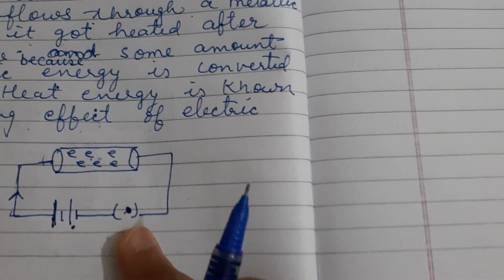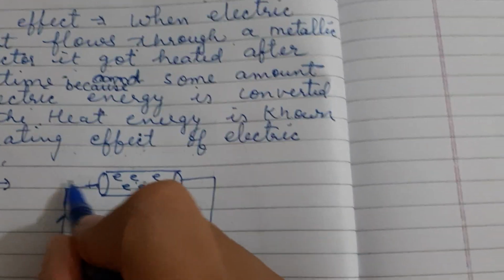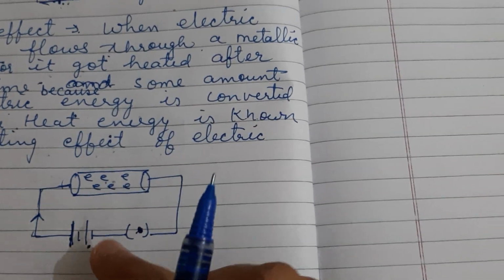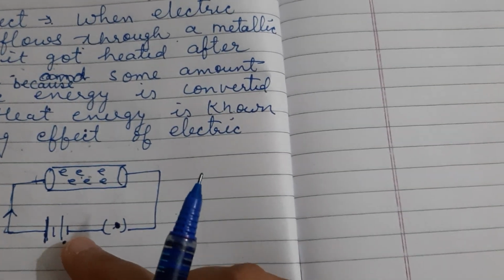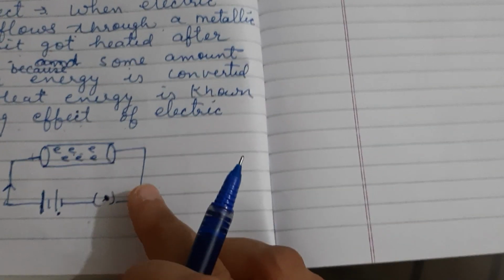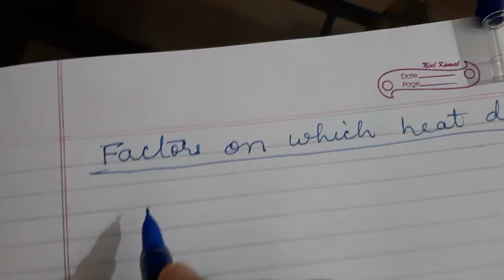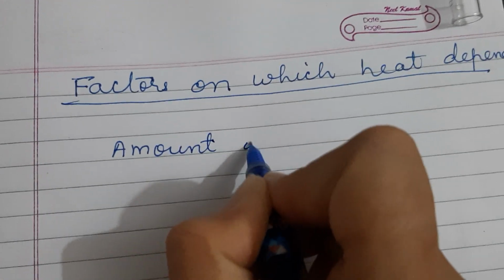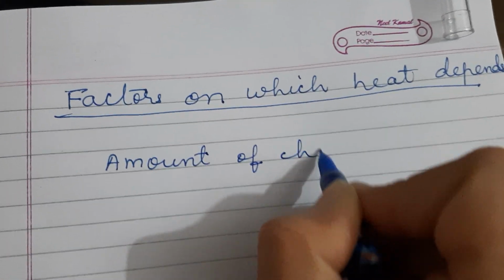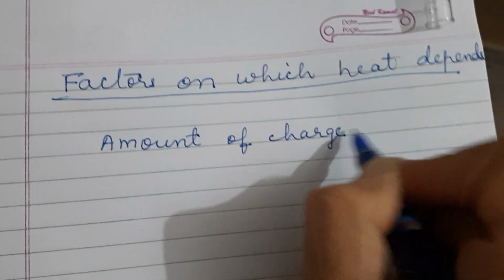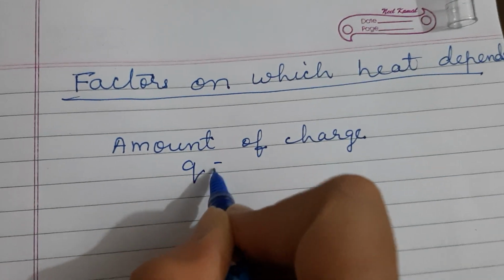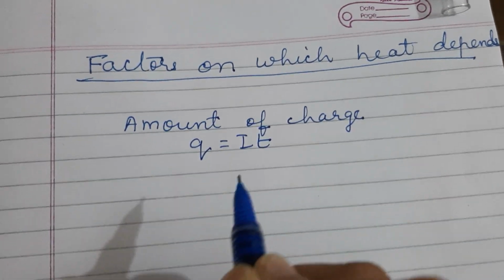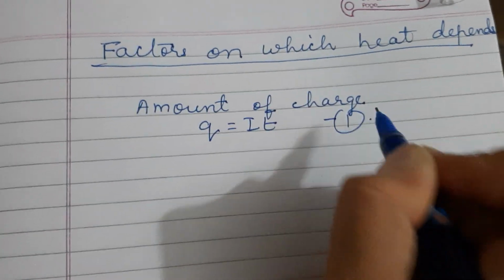Plug key is there. The resistance of this conductor is R, and the time for which the current flows is T. So the amount of charge, that is Q, we know it is IT. This is the first equation.